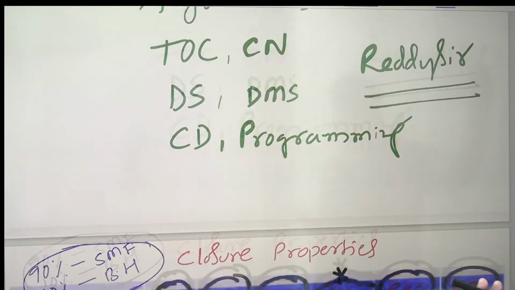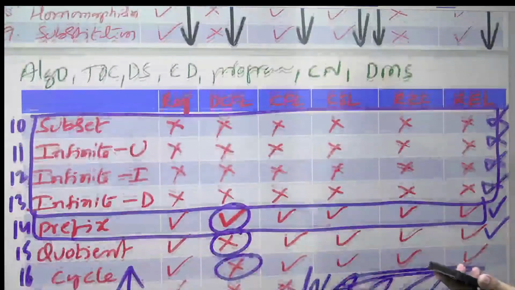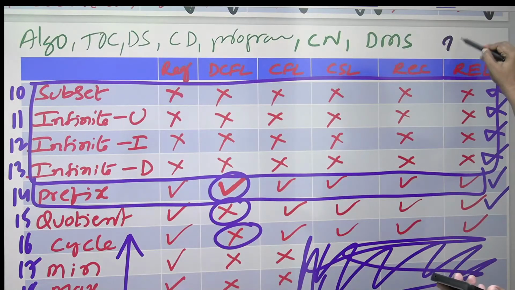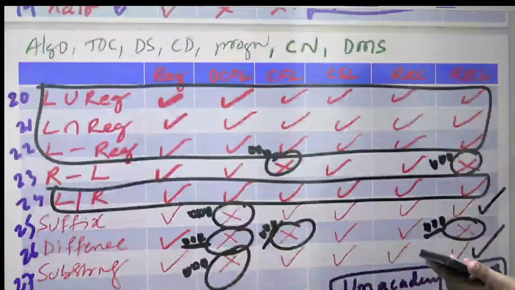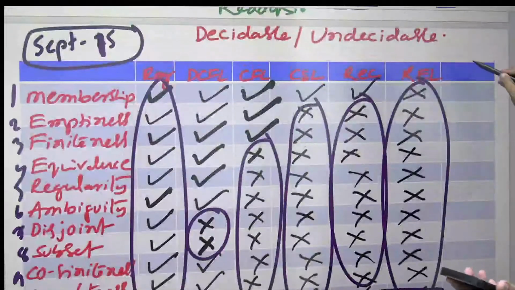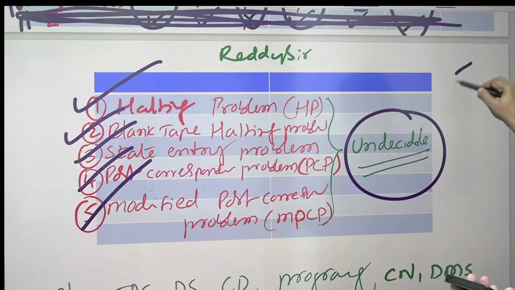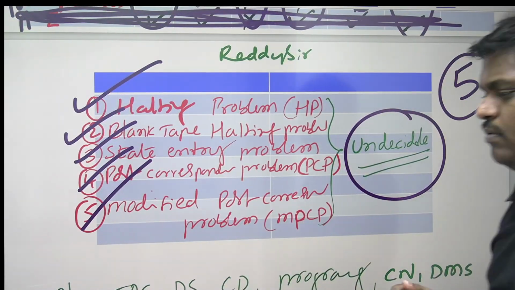Totally, if you observe, how many tables are there? Let me count. This is the first table, the second table, the third table, the fourth table, the fifth table. Five tables are there.